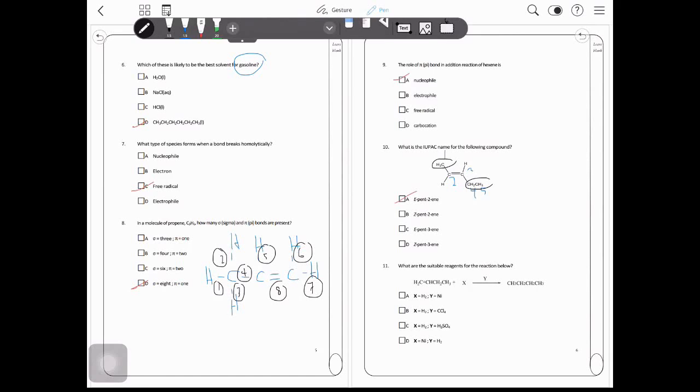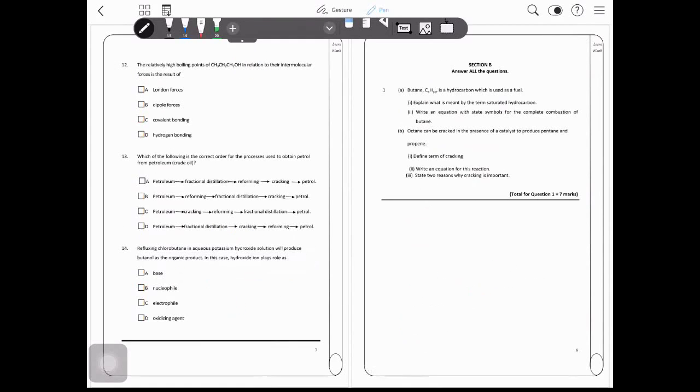What are the suitable reagents for the reaction below? This is a change of alkene into alkane. So definitely you need to add hydrogen. And then you need a catalyst here, and for this reaction the catalyst will be nickel. So the answer is A. The next one, the relatively high boiling point of butanol in relation to its intermolecular forces is the result of, because of the OH it can form hydrogen bonding. So the answer is D.